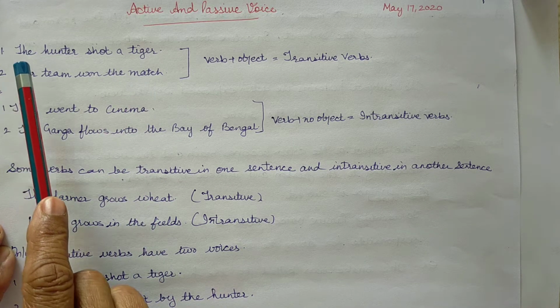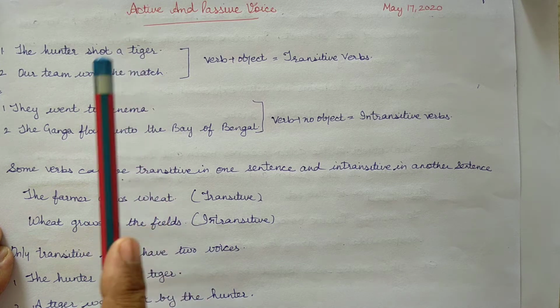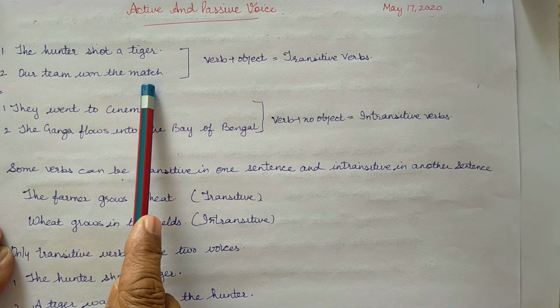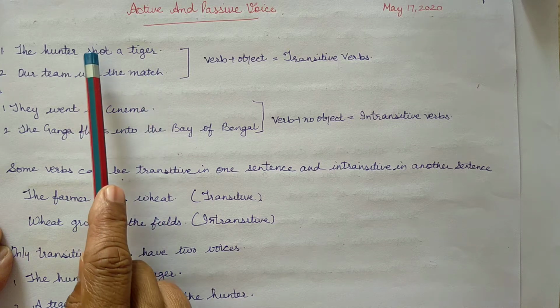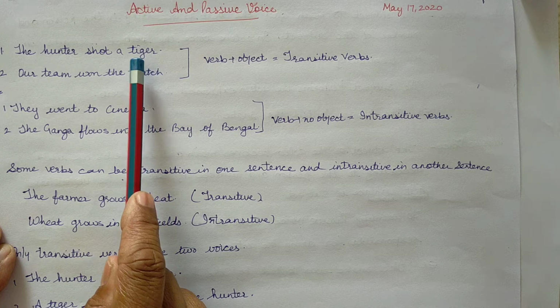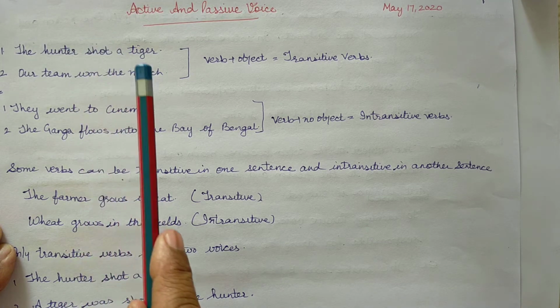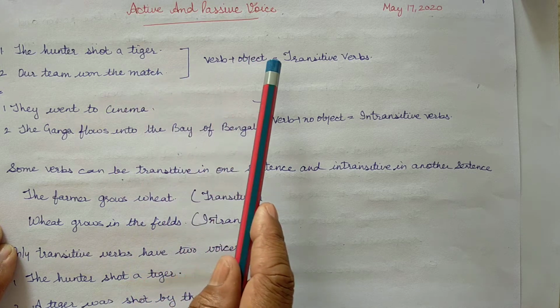Here, verb plus object, verb plus object. So, in these sentences, there is an object after the verb, so it is a transitive verb.